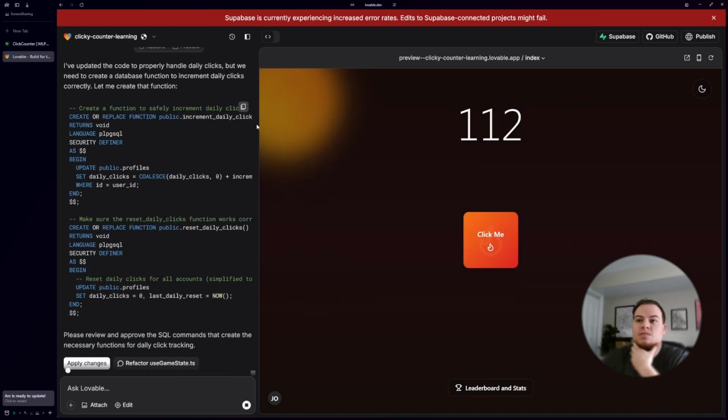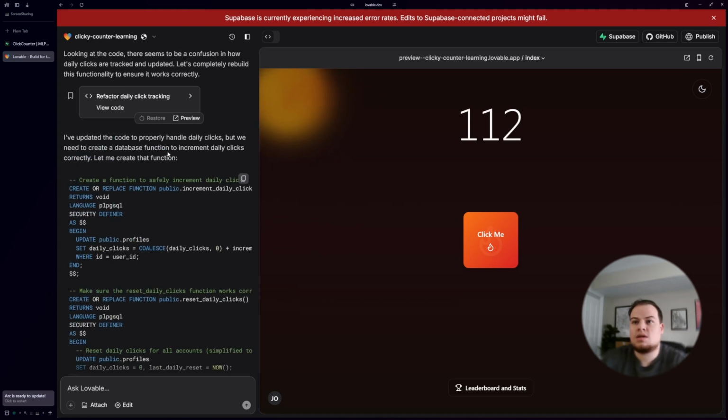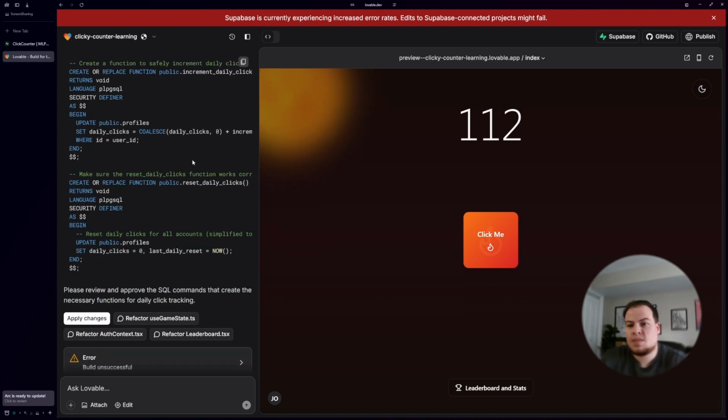Looks like we're making some, we'll come back to that concept there because there's a lot that could go into that. But I also forgot, I don't think we refactored any of our files yet. Let's create a function, increment. So it looks like maybe updated correctly, but we need to create a database function to increment daily clicks. So it thinks that it's doing just some fixes for now.